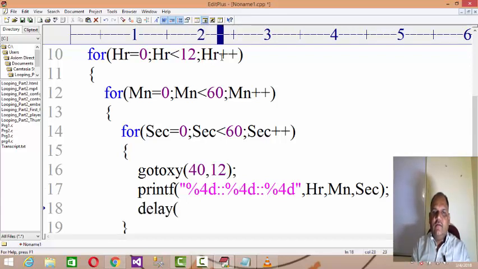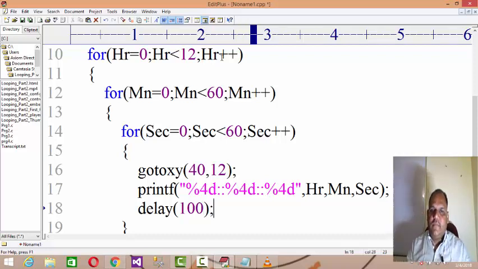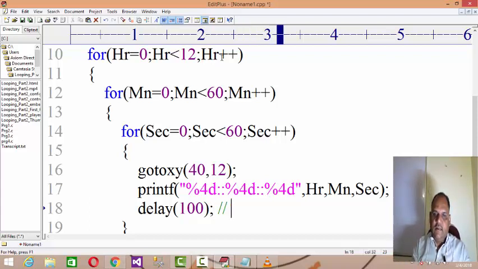specific milliseconds. Let's say now I can't say 1000 milliseconds equal to 1 second. If I said that, then automatically I have to wait for 12 hours. So I'll just simply put a 100 milliseconds delay time over there, so that I can observe the increment of seconds, minutes and hours also.